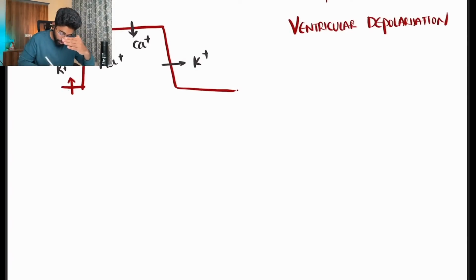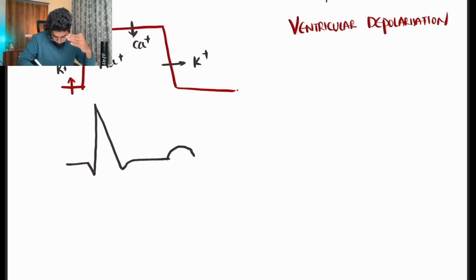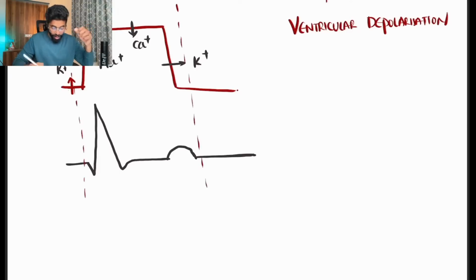Let me draw the QRS and its synchronization. Exactly. So this is the exact synchronization of the ventricular action potential and the respective electrolyte channels, and the ventricular repolarization and atrial repolarization as well.